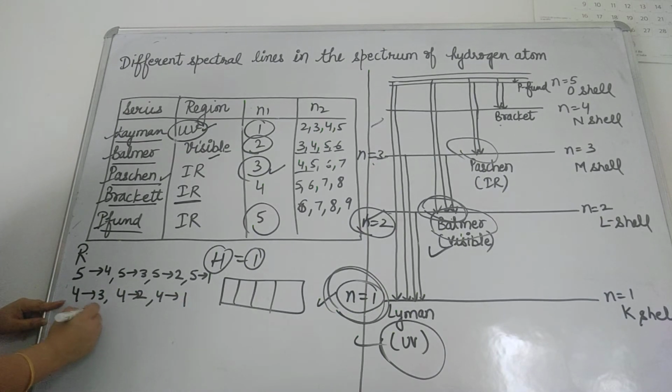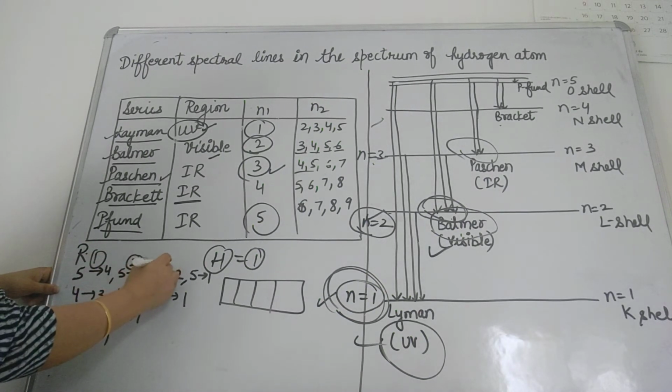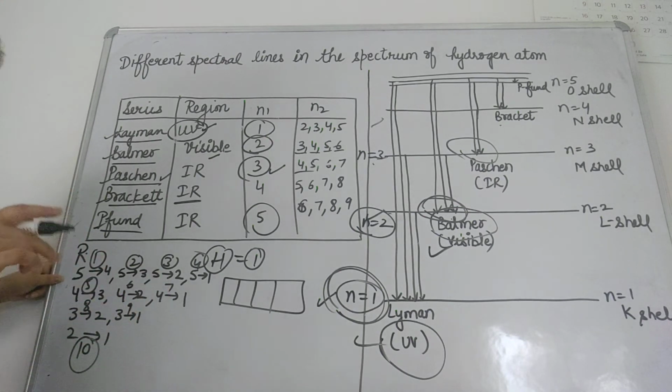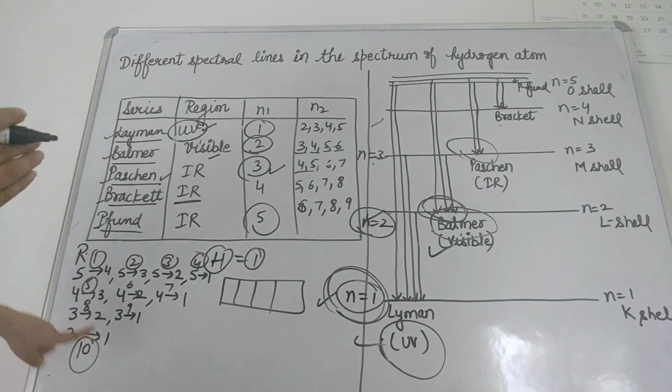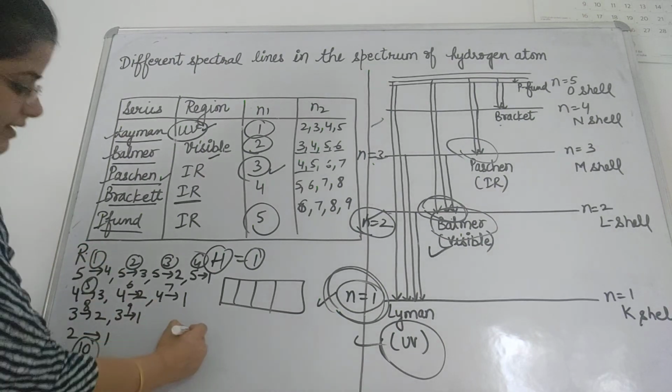Then 3 to 2, 3 to 1. Then 2 to 1. So how many lines are there? 1, 2, 3, 4, 5, 6, 7, 8, 9, 10. If the lines from n equal to 5 are falling down to 1, then the total number of lines will be 10.